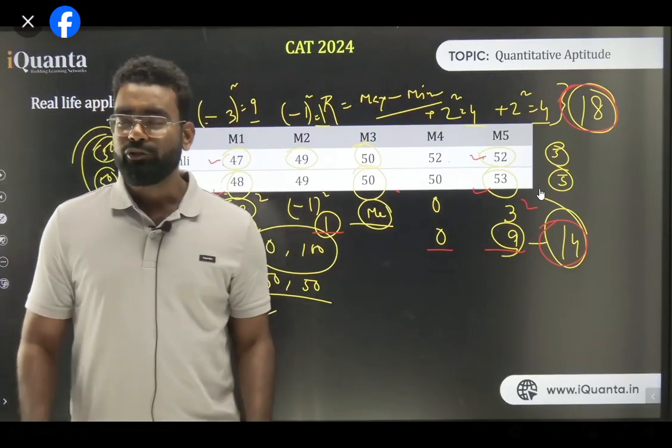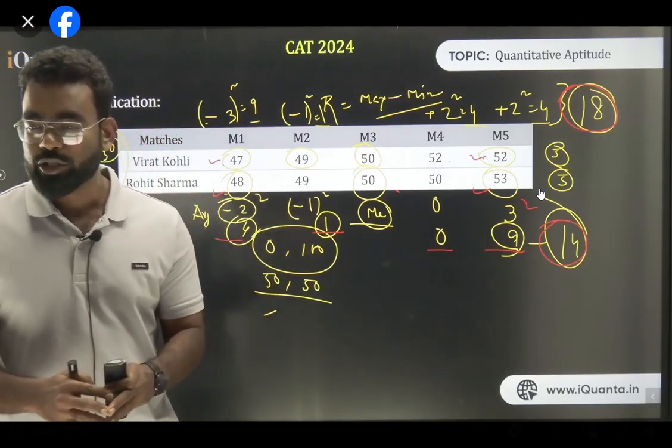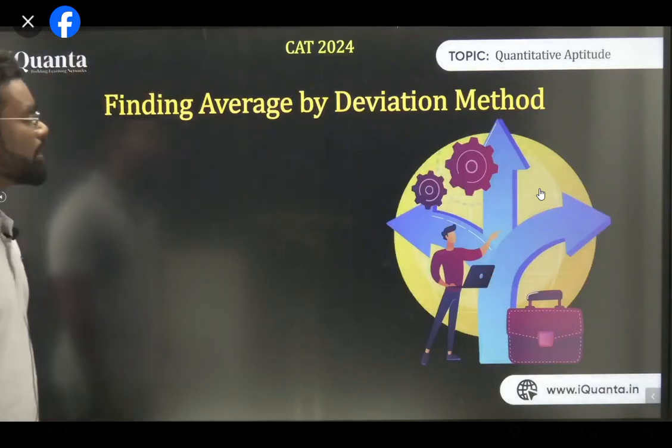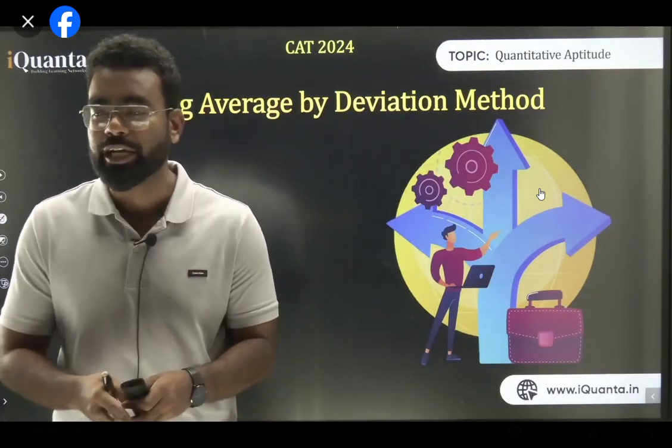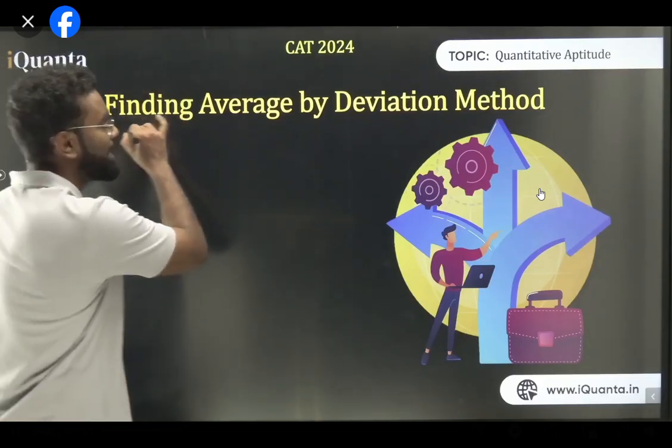So guys, I hope I gave you a basic brief of this thing. This is basically an interview question. So let's go for the next. Next is finding the average by the deviation method. So now we start with the actual average and how we can use average. So let's start with finding average by deviation method.